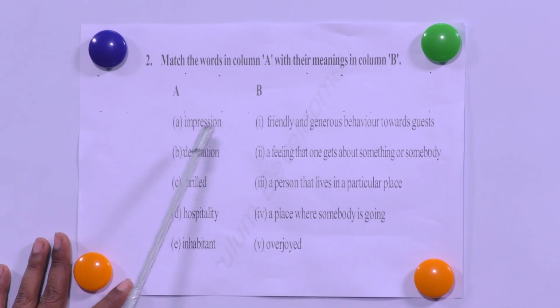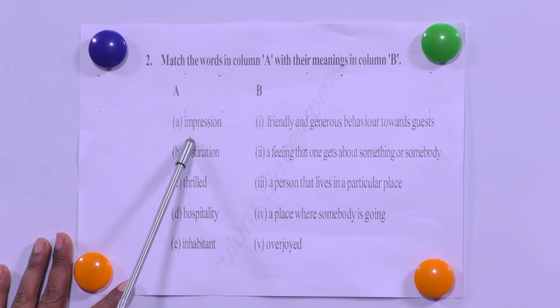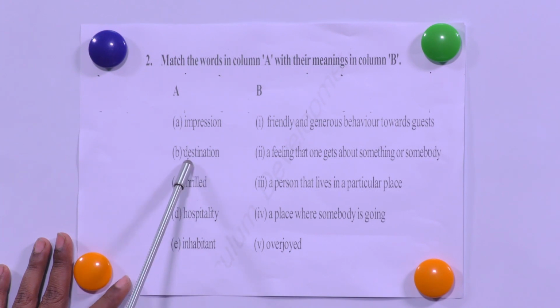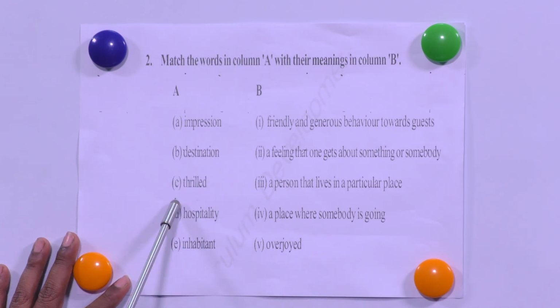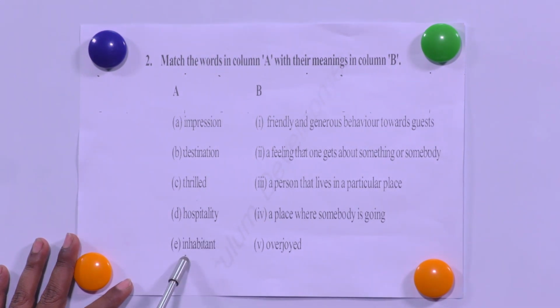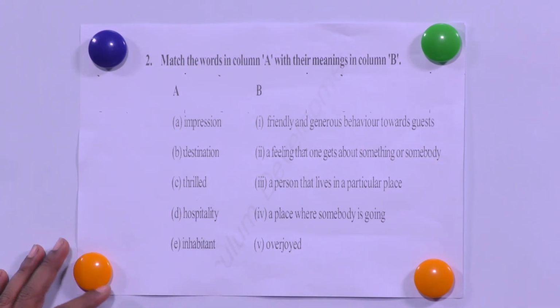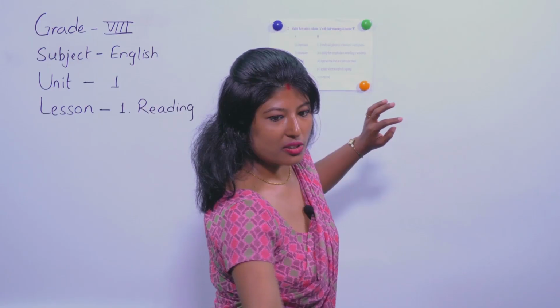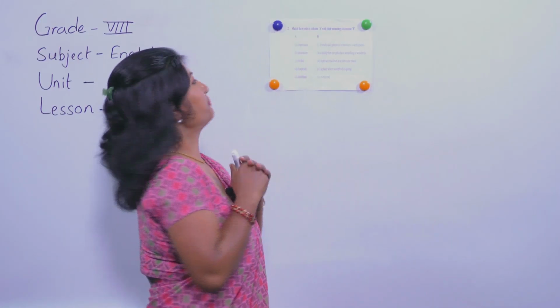So the words over here are impression, destination, thrilled, hospitality, inhabitant. Now let's match these words with their meanings.